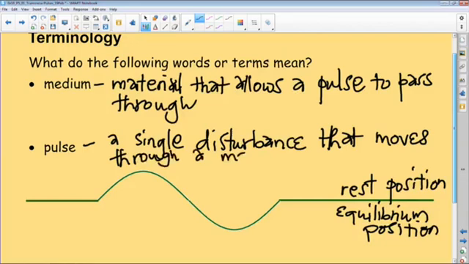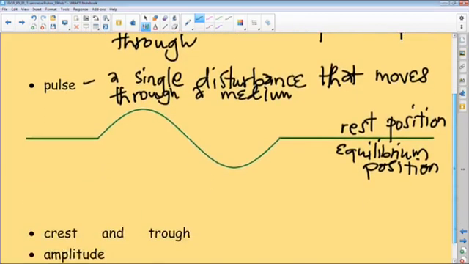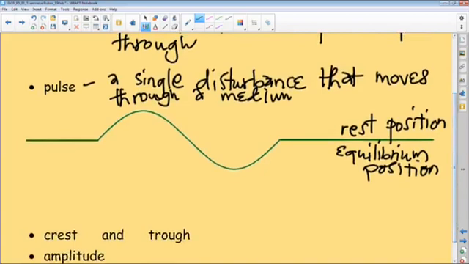So the medium in this case, remember, is the rope in the context that we spoke about. On the same note, I want us to think of the pulse as starting at a point, let's call that point A, and then let's call the highest position B. That's the upward disturbance in terms of the pulse motion. And then let's call that C, D, and E. I want us to realize that A to E consists of a single pulse.